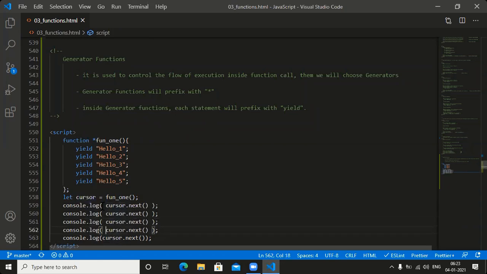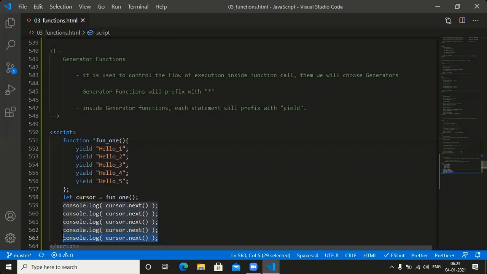So just see this one. Line number 559. What is the meaning of line number 559? Line number 559 means execute hello 1. Line number 559 will execute which line? Only hello 1. Next one, line number 560 will execute what? Hello 2. I think each line's flow is controlled by me or not? Yes, sir. Each line's execution is controlled by me. Then that concept we can call a generator function. Fine. Check the proof here.